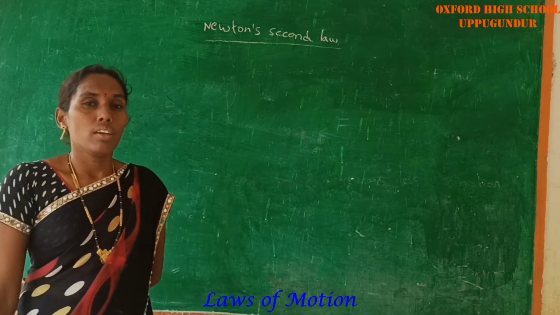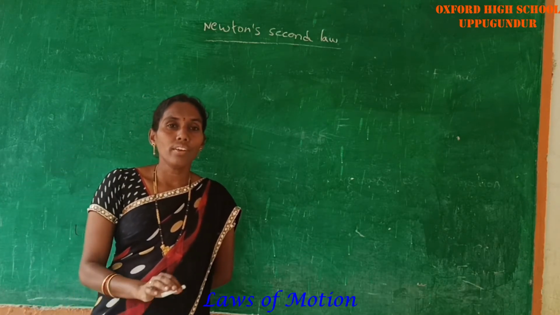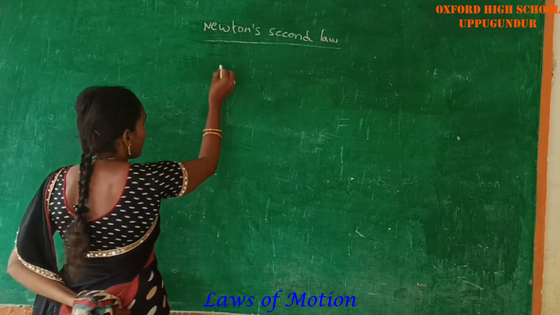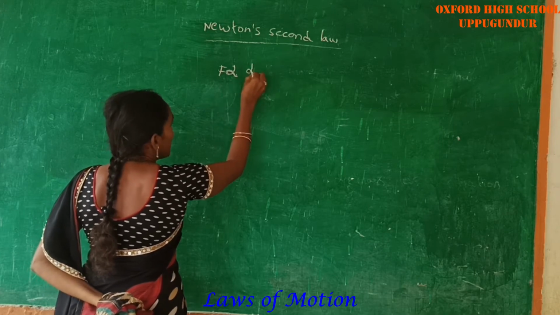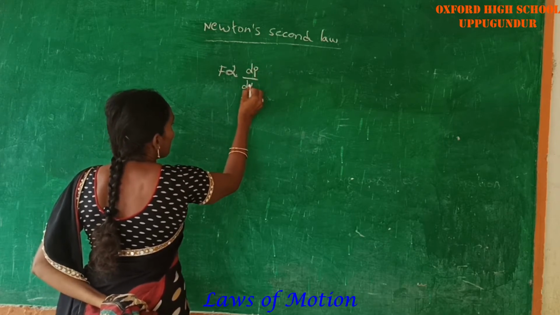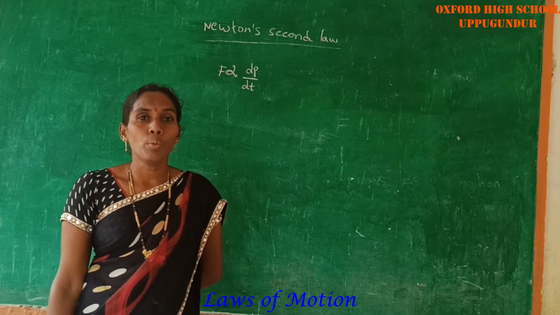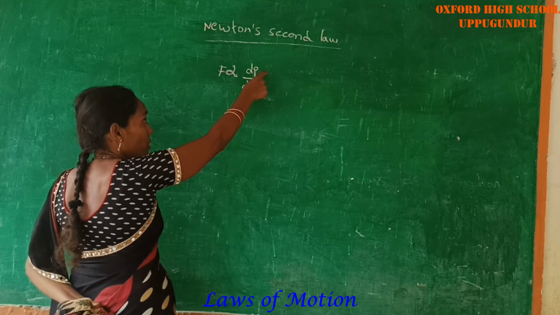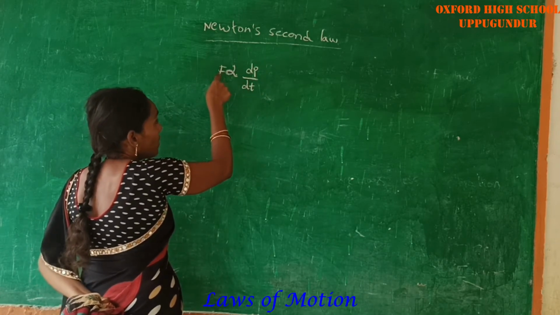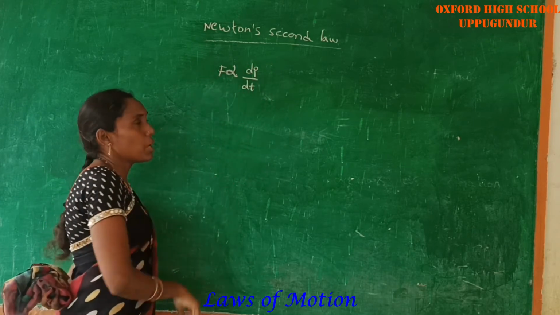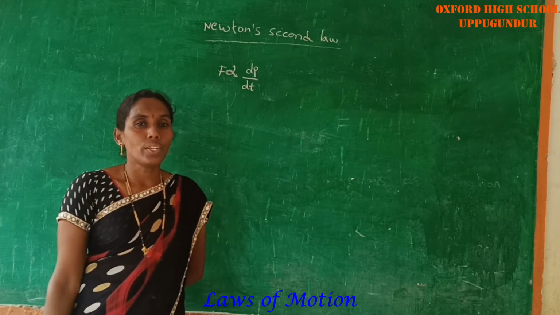Here in Newton's second law, F is directly proportional to dP by dt. dP by dt is nothing but the change in momentum with respect to time. This is called Newton's second law.